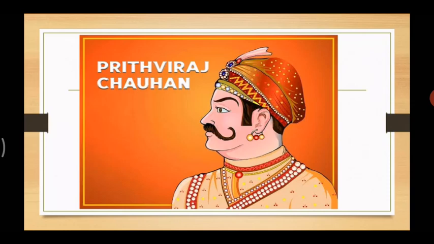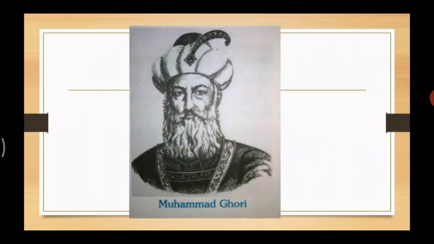More notably against the Chandel king. In the first war at Tarain, Prithviraj Chauhan defeated Muhammad Ghuri. Whom did Prithviraj Chauhan defeat? Muhammad Ghuri. But Muhammad Ghuri also defeated Prithviraj Chauhan in the second war at Tarain.